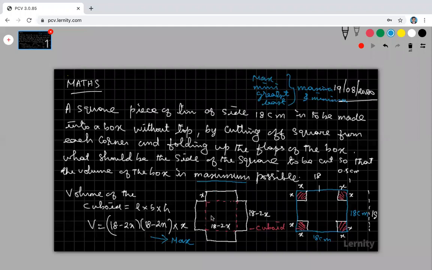Fold this, fold this, fold this. So this distance is the height. This distance is nothing but my x. Why? I am assuming that this is x. Therefore, this distance is my height.